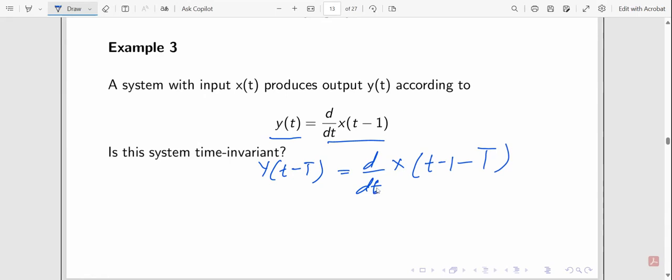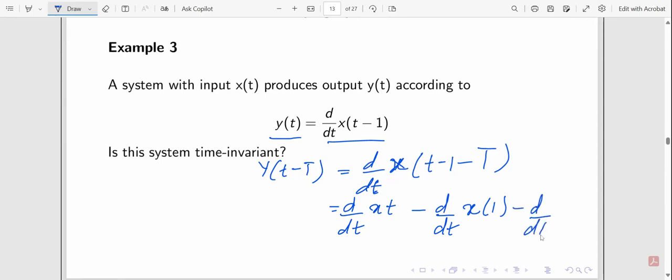Now, if you solve it, this is x of t. So d over dt x of t minus d over dt x of 1 minus d over dt x of t.